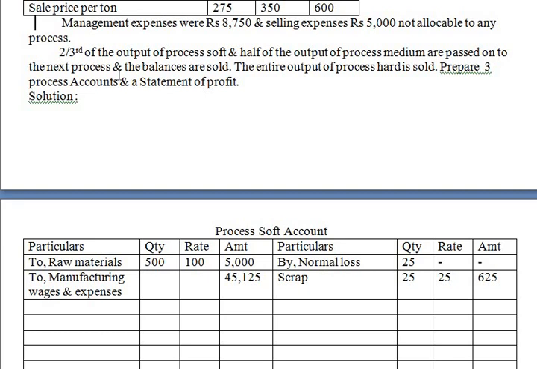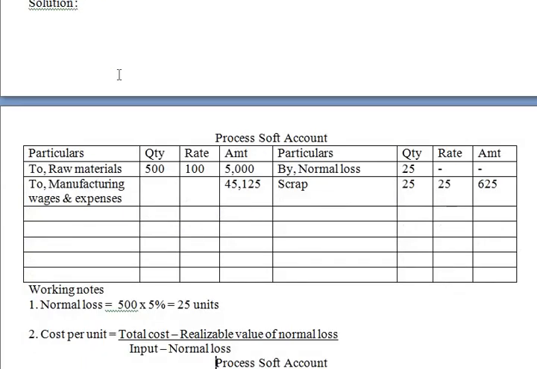Now what we are going to do is we will close this account.